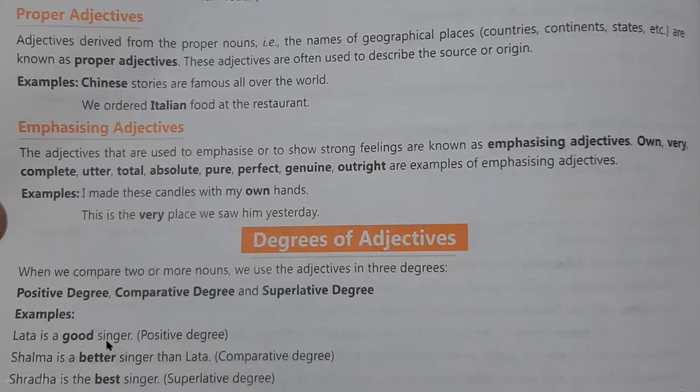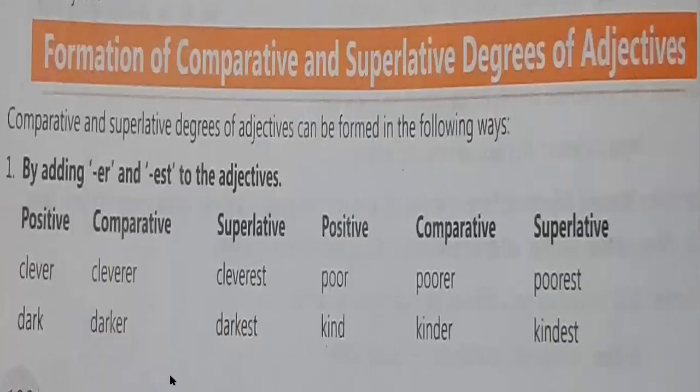Like Lata is a good singer. So what is good? Good is your positive degree, means first positive degree. Second will be comparative, where you will use most of the time er or comparison will be given to you. Next est is given most of the time. Otherwise third is the superlative degree. So like good, better, best. Good is first, better is the second, and best is the third. So positive, comparative, and superlative degree, like these three degrees are there.